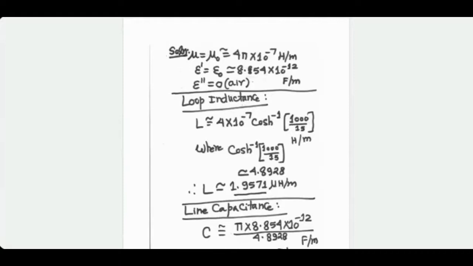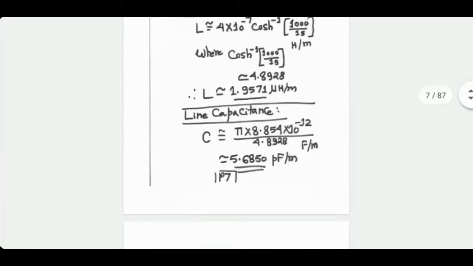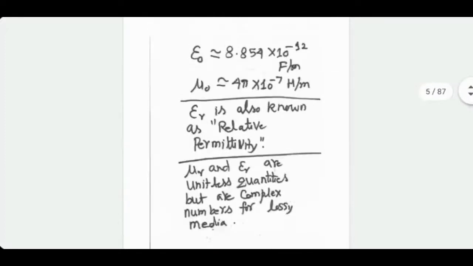This is a real life case almost. The inductance value is in microhenries per meter. For short lines, it is almost negligible. It will have almost negligible effect, depending on how accurate you want your modeling to be, of course. Capacitance also needs this cos hyperbolic inverse calculation.